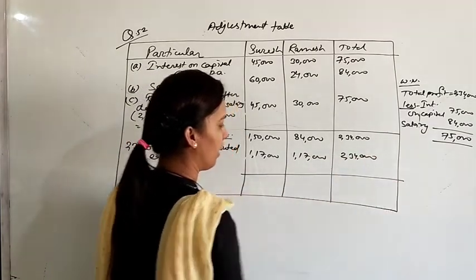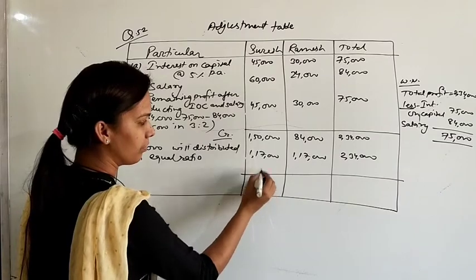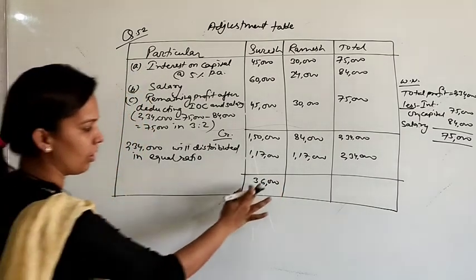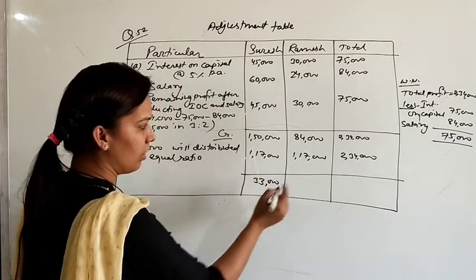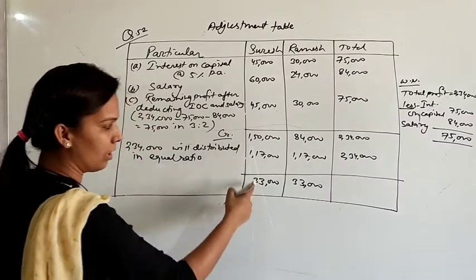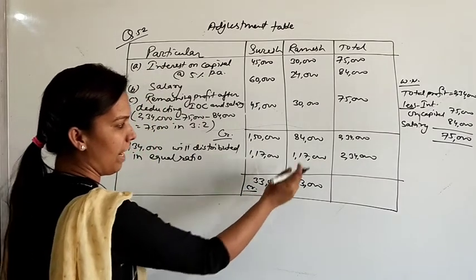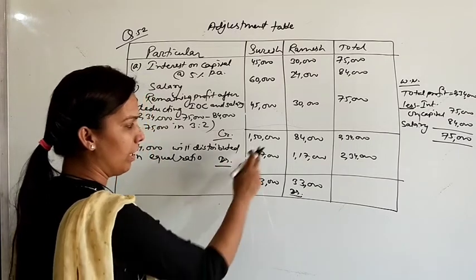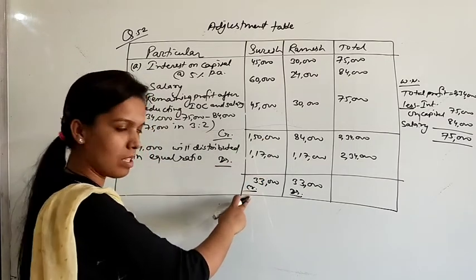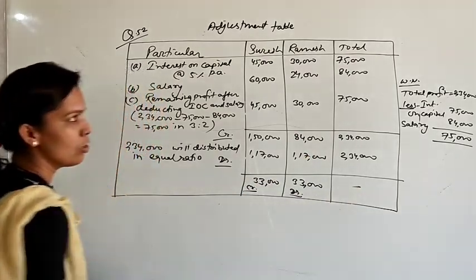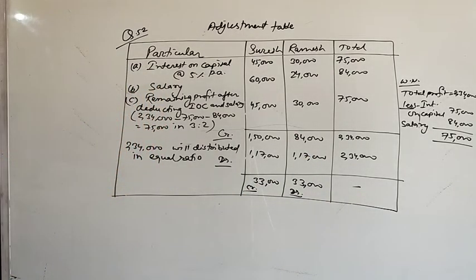So now see the net effect. 33,000 here, and here also 33,000. Actually this 33,000 will be credited and this 33,000 will be debited. Here credit is excess, so the excess amount will be credited. Here debit is excess, so the excess amount will be debited. So the entry will be Ramesh.